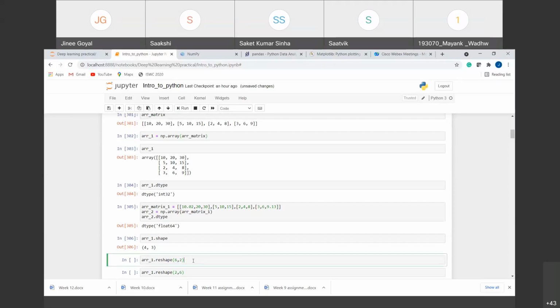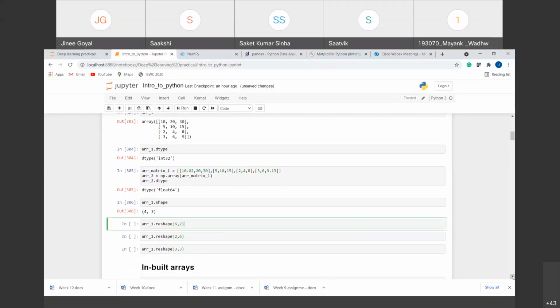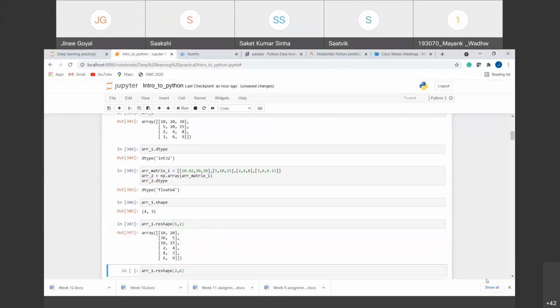There is another function in NumPy where we can reshape this array to any shape that we want. For example, now we have a 4x3 array consisting of 4 rows and 3 columns, and we want to convert it into an array consisting of 6 rows and 2 columns. So the function is .reshape. We'll give the name of the array that we want to reshape, dot the reshape function that we are using, and the dimensionality that we want. So here you can see that we have converted our 4x3 array into a 6x2 array.